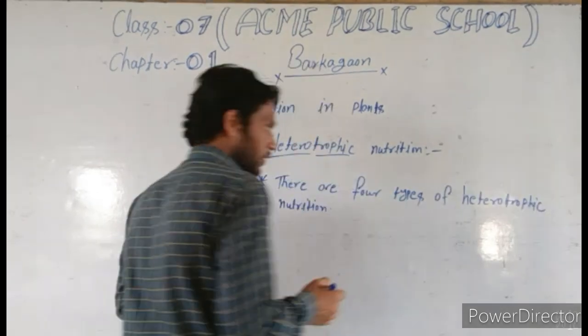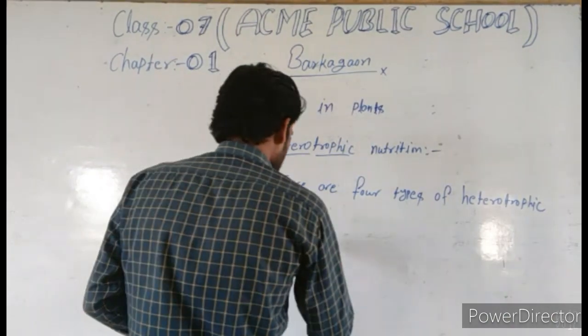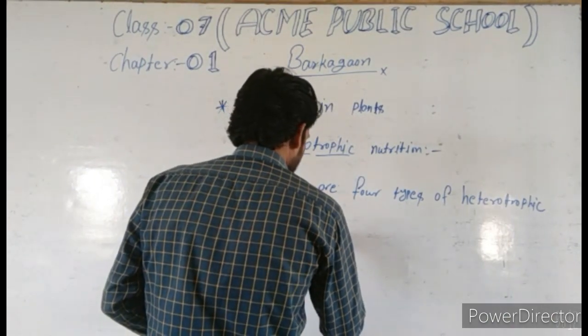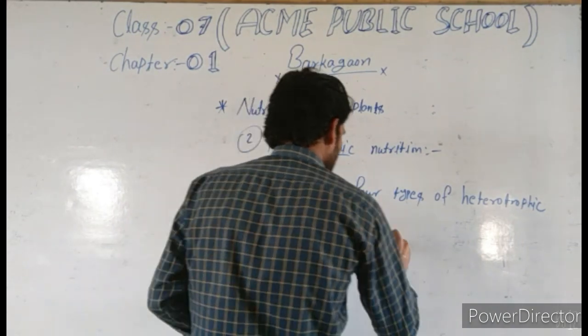So students, the first type of heterotrophic nutrition is parasitic plants.